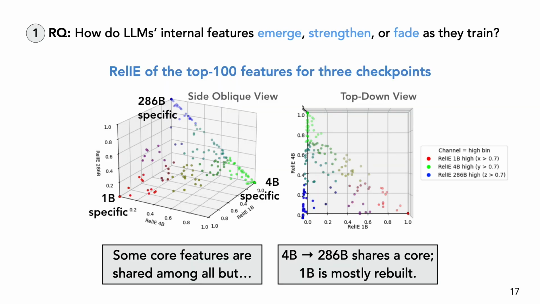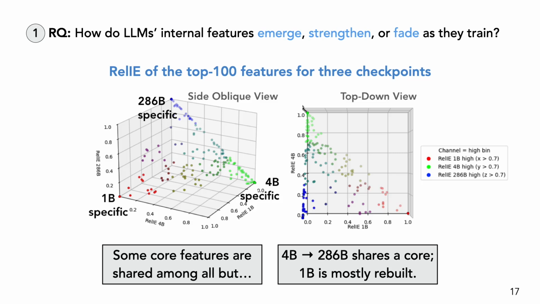The previous slide showed that the type of features change over training. But we also want to quantify how interpretable features distribute across these three critical checkpoints. While there are some core features that are shared among all, meaning they persist throughout pre-training, we also see that most features are primarily shared between the 4B and 286B token checkpoints. These two checkpoints, despite sharing performance, also have many checkpoint-specific features, meaning that accuracy plateau does not always imply a representation plateau.